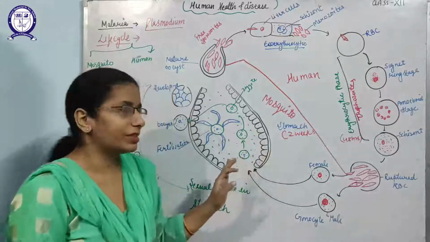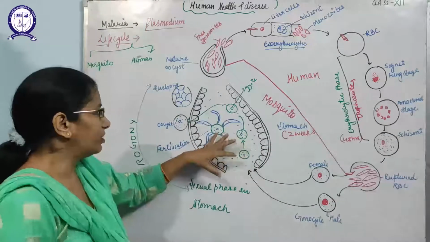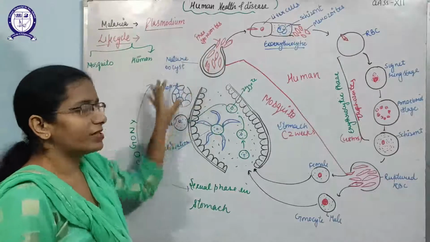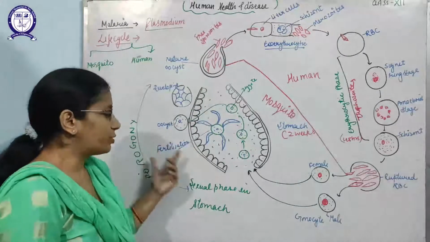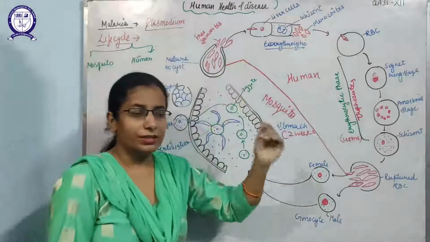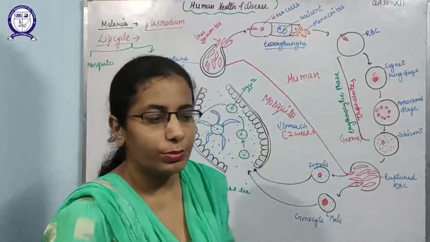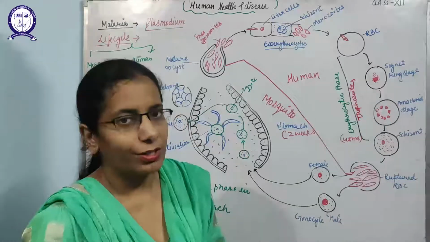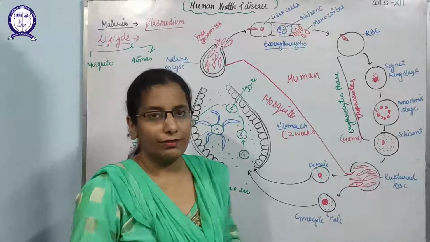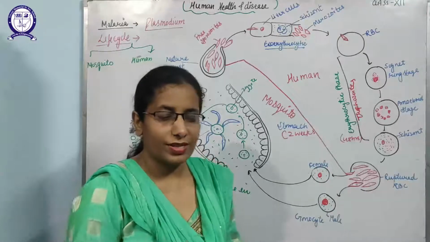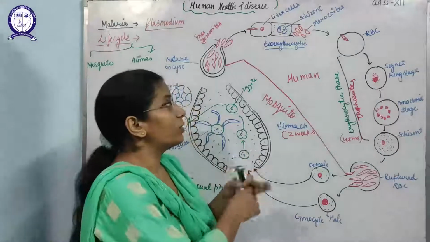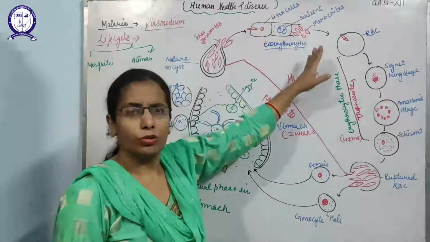Then sporogony starts, because after fertilization sporozoites are developed, and the development of the sporozoites in the mosquito is known as sporogony. These sporozoites reach the salivary gland of the mosquito. So whenever that female Anopheles mosquito, having the sporozoites, bites any other healthy person, it transfers these sporozoites again into the human.